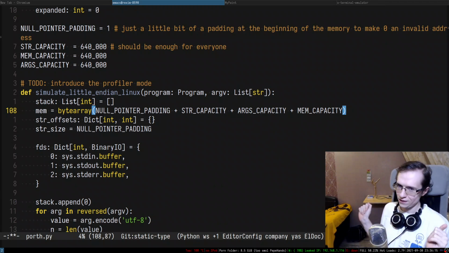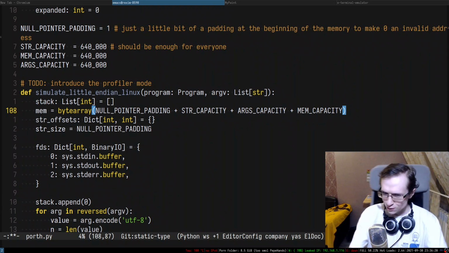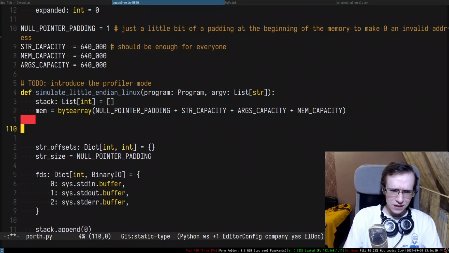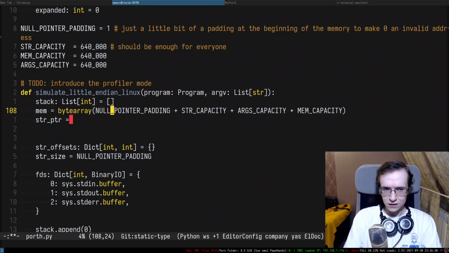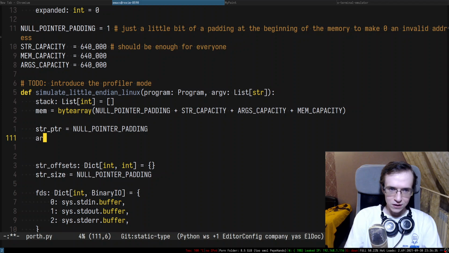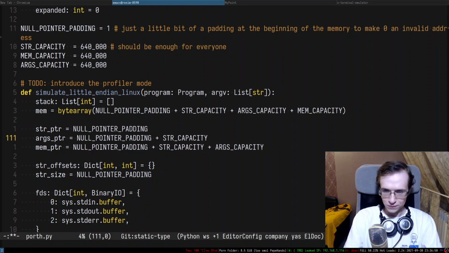So this is the whole memory address, and I think we need to more properly subdivide that, right? So I would like to have something like str PTR, and str PTR starts somewhere here. Then we can have args PTR, and it starts at, I suppose, this place, and then we can have mem PTR, which starts around like this. And these are the pointers that we can provide to the program.